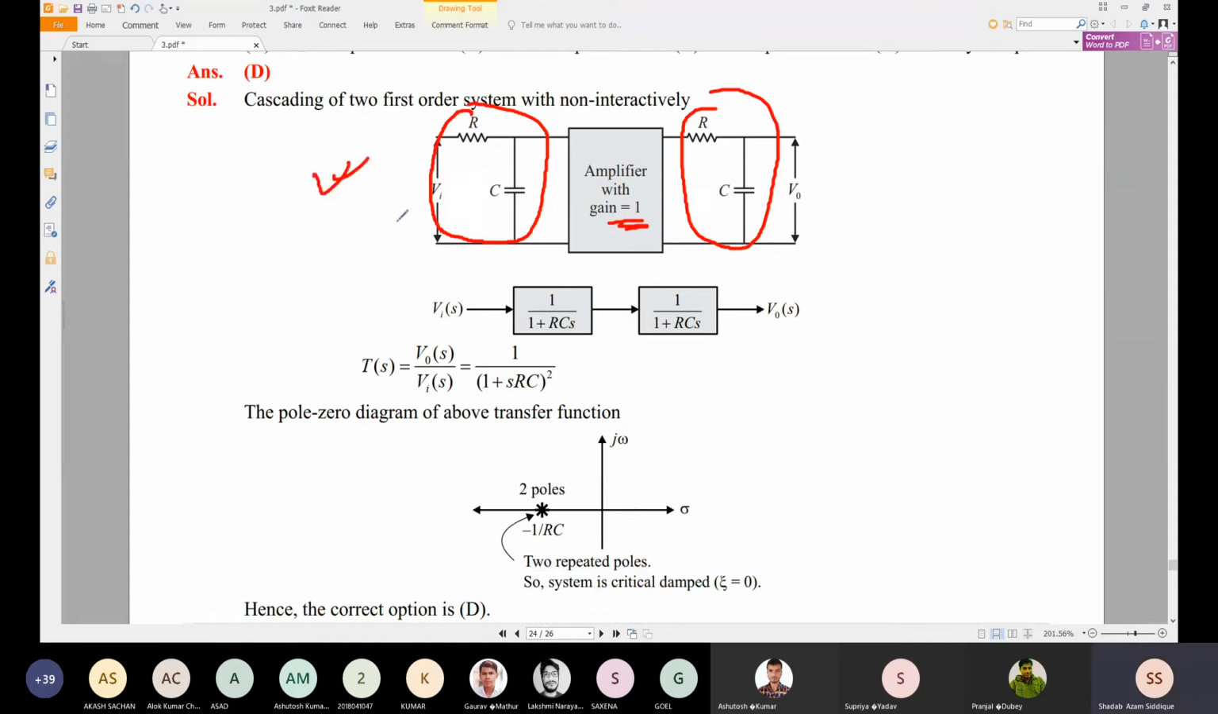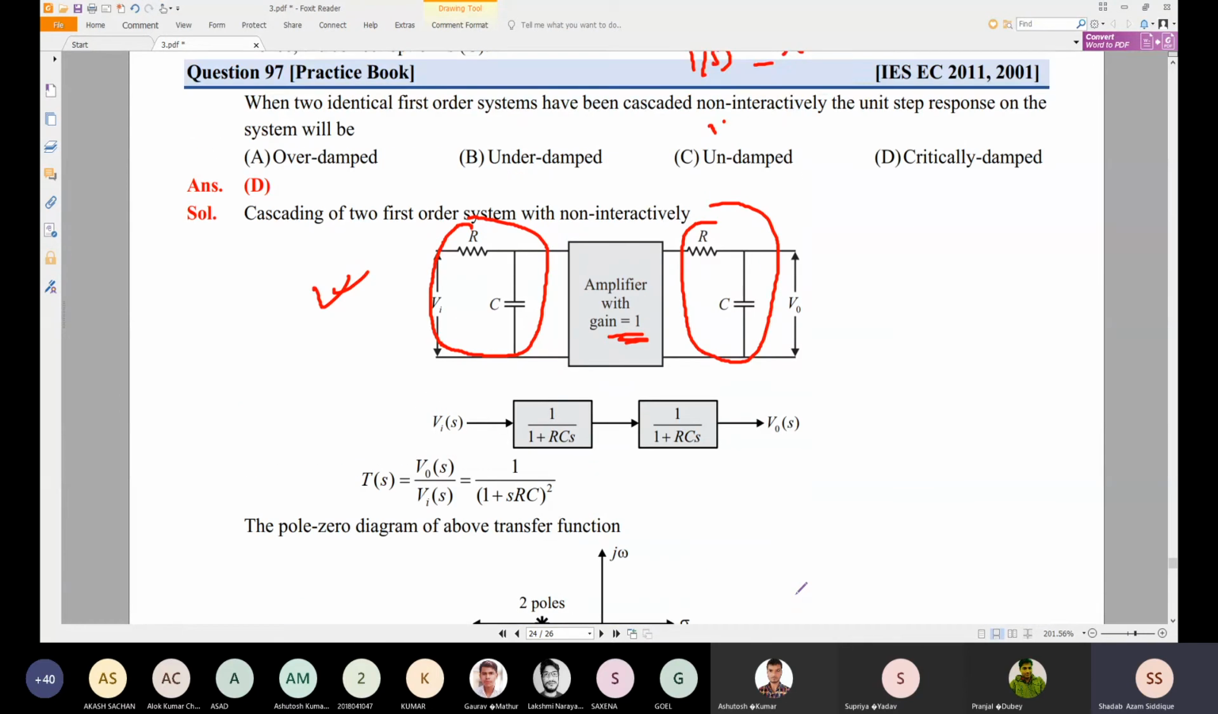For understanding it is given this way, but no need to draw this kind of figure, you just go through the two first order systems which are cascaded. So this will be 1 divided by 1 plus TS, whole square. So in the pole zero diagram, the above transfer function can be written as two repeated poles. So the system is critically damped, and that is zeta equal to 1.